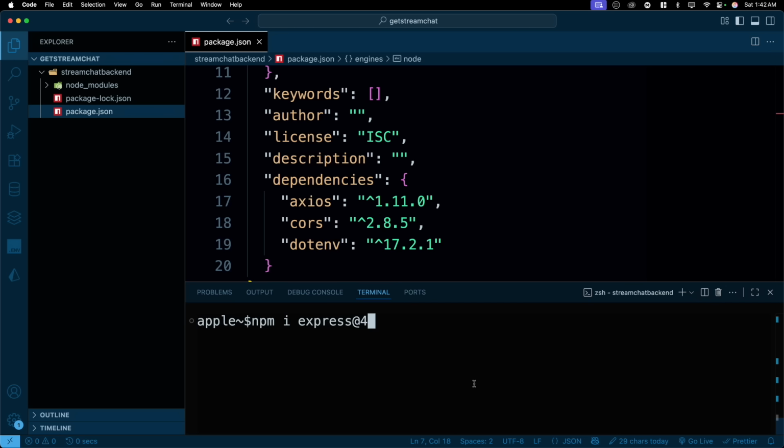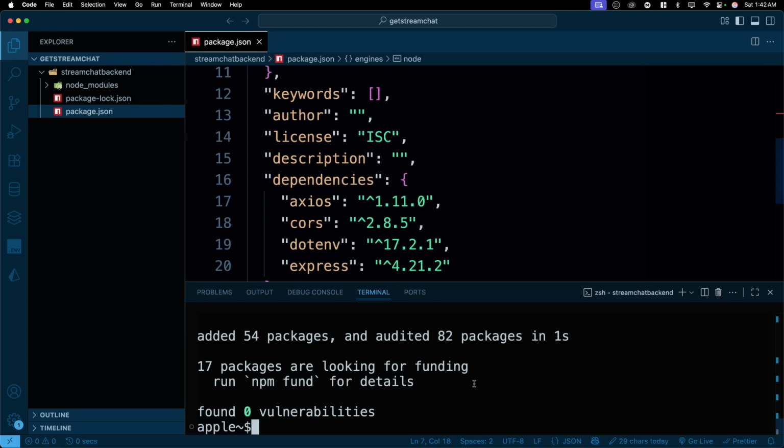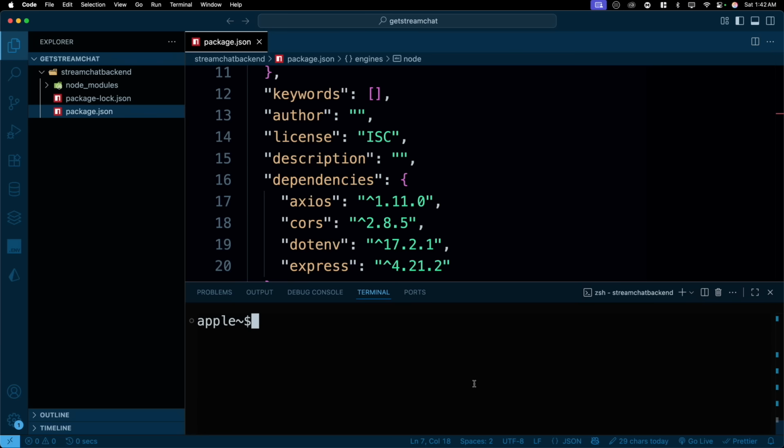I'll use @4 just like that. If you use it without the version, it will install version 5, which, at the time of this recording, is very new. So just by adding @4, your code will work just like mine is working. So we'll use Express, whatever the latest version of 4 is, 4.21, definitely fine.